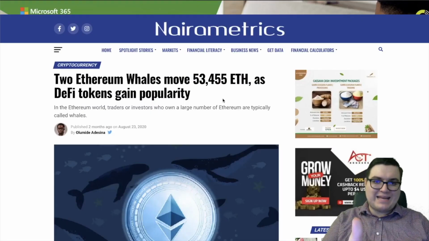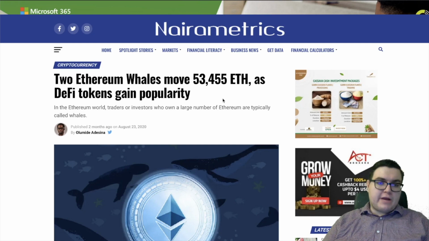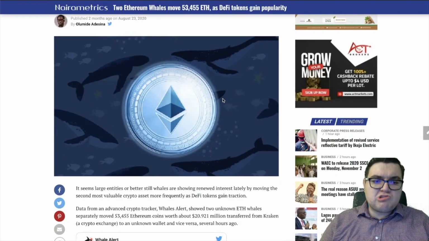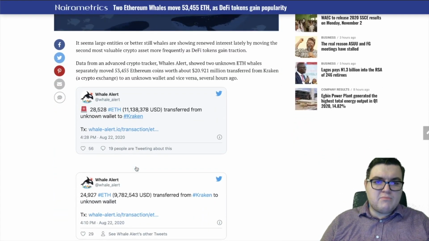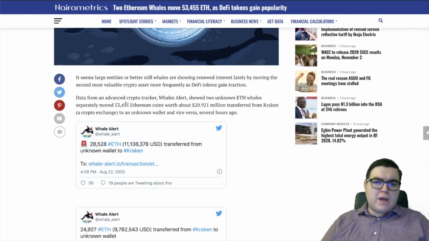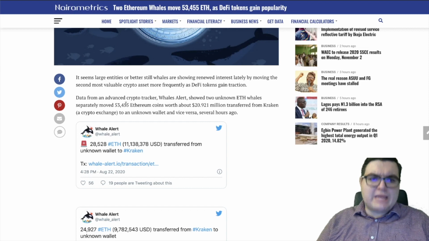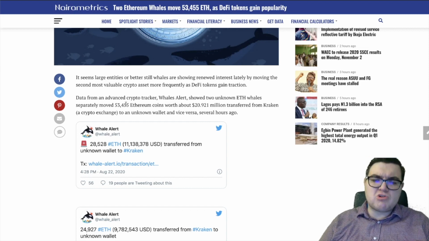This is an article here that says 2 Ethereum whales move 53,000 Ethereum as DeFi tokens gain popularity. In the Ethereum world, traders or investors who own a large amount of Ethereum are typically called whales. Here is our trusty Whale Alert: 28,000 Ethereum moved to Kraken. Seems large entities, or better still, whales, are showing renewed interest lately by moving the second most valuable crypto asset more frequently as DeFi tokens gain traction.